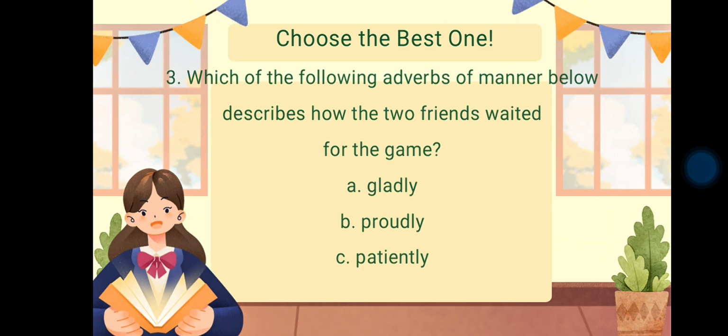Number 3. Which of the following adverbs of manner below describes how the two friends waited for the game? A. Gladly. B. Proudly. C. Patiently. What's the answer? Yes, it's letter C. Very good.